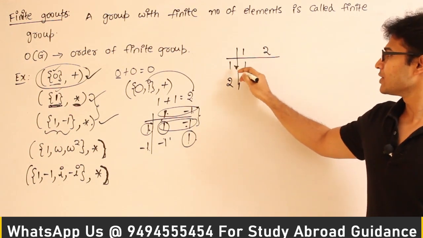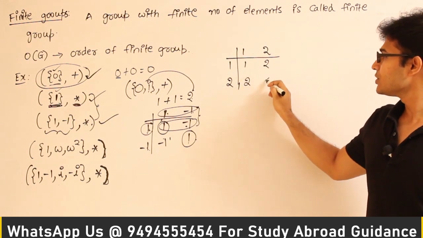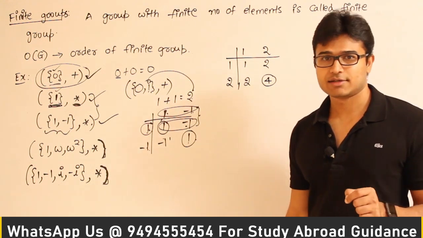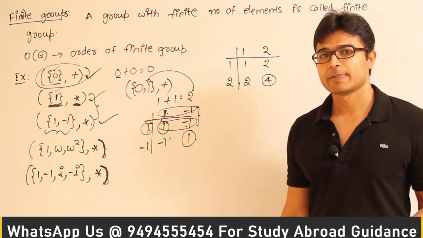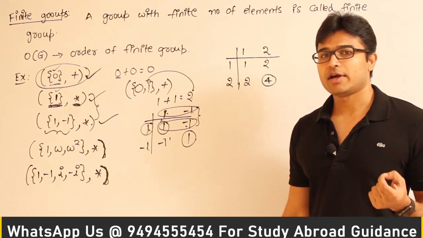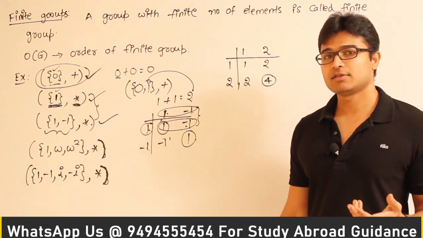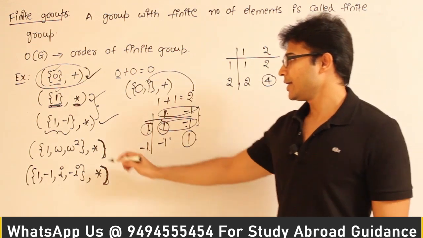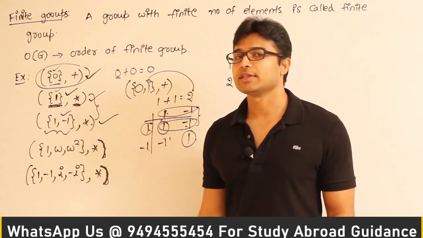Now 1 into 1 is 1, 1 into 2 is 2. 2 into 1 is 2, but then 2 into 2 is 4. This is an element which is not present in the finite set. Therefore it cannot be a group because it is not closed. Got it? So the only finite sets which can be groups with respect to multiplication will contain either only the element 1 or two elements 1 and minus 1, nothing else.